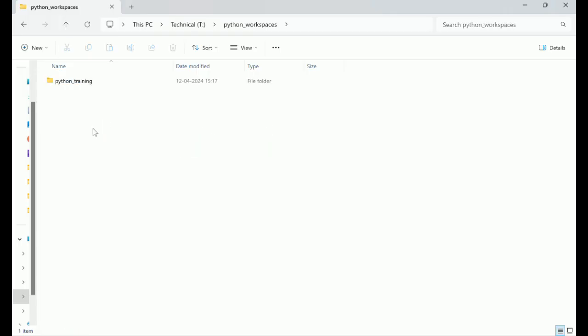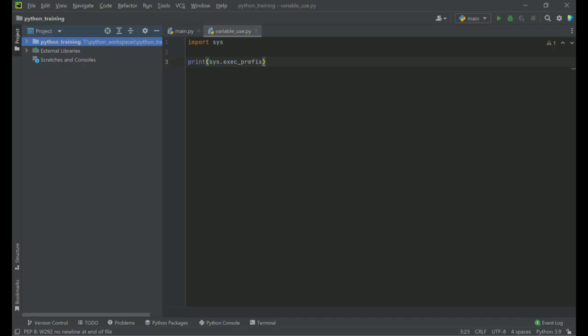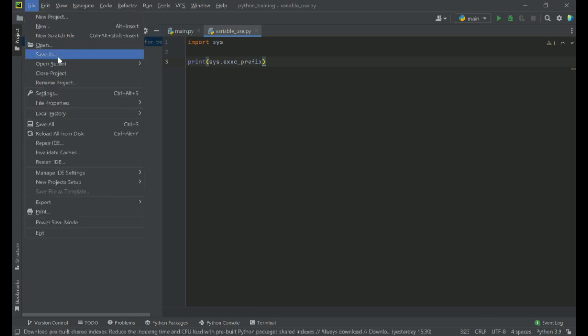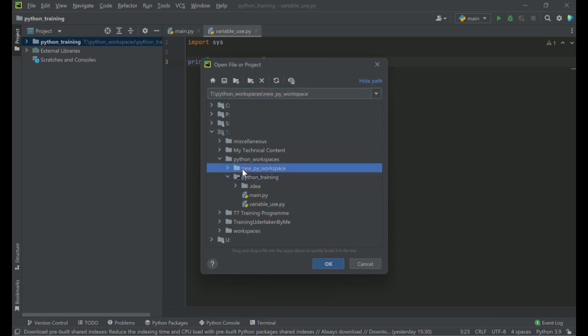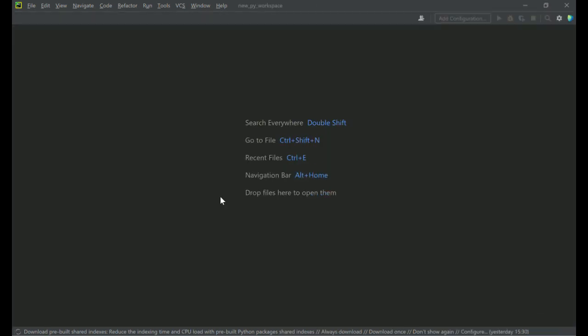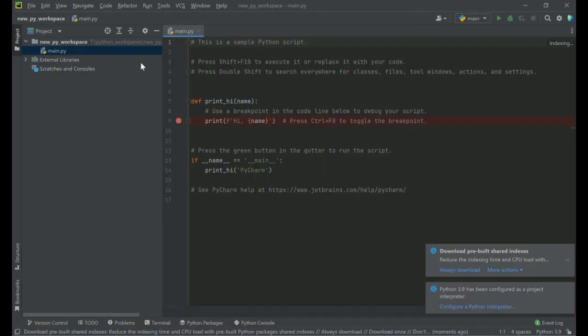In order to create the workspace, you can go to any drive, click new folder, and give it a name, for example new py workspace. If I open this workspace through PyCharm, I can navigate to the new py workspace, select it, click OK, and it will open the new py workspace.